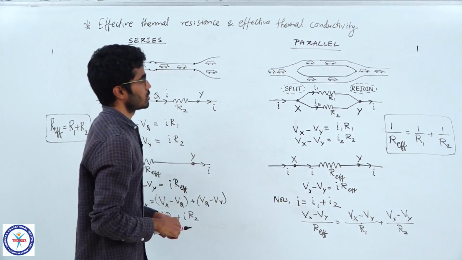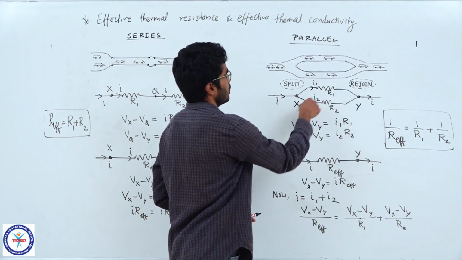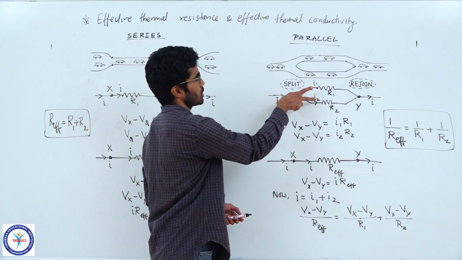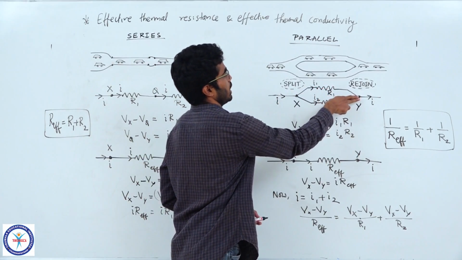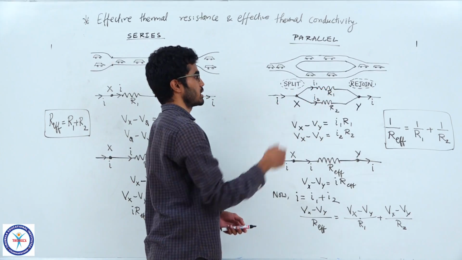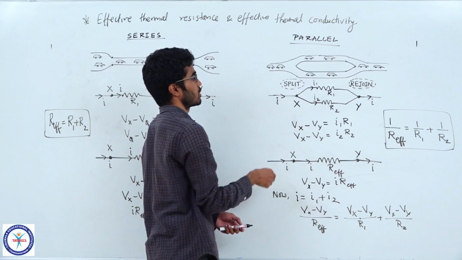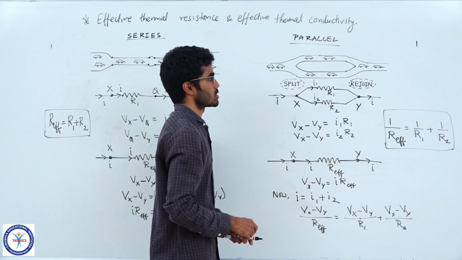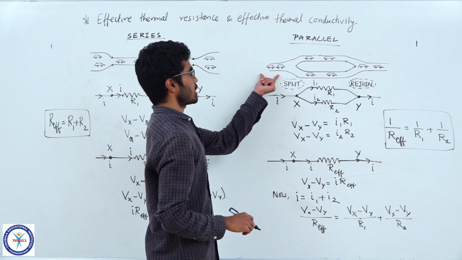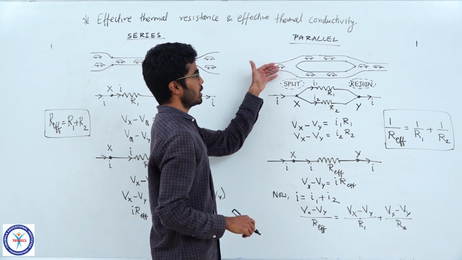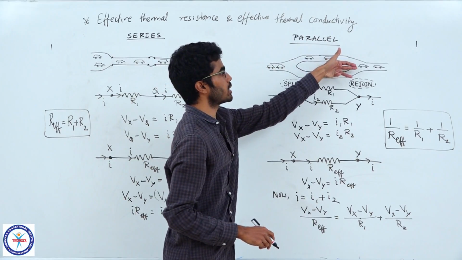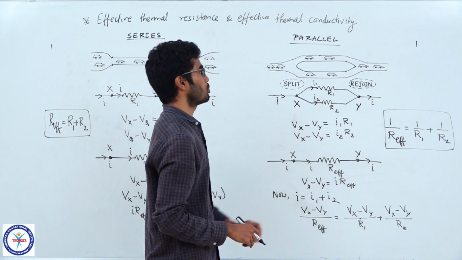But in parallel connection, if they are connected in parallel, now we see that the current splits at a junction and then rejoins at another junction after crossing these resistances. The current splits here, I1 and I2 may be different, they depend on the resistances. So, in our traffic example, the cars which come here may take any direction, road 1 or road 2. They will split here and they will rejoin here. So, such a connection will be parallel connection.